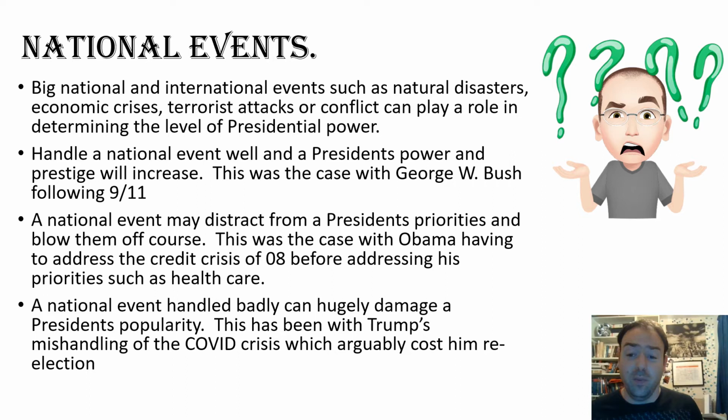A national event might, rather than giving the president a boost, just distract them. A good example of this is Obama. His presidential priorities were blown off course right from the beginning of his time in office because he had to deal with the credit crisis. He was dealing with the collapsing banks and the financial crisis of 2008, and he had to deal with that before he could get onto his priorities like healthcare, by which point some of the momentum is lost.